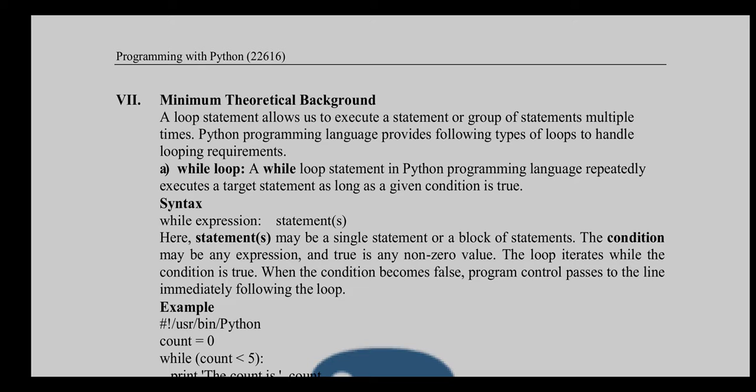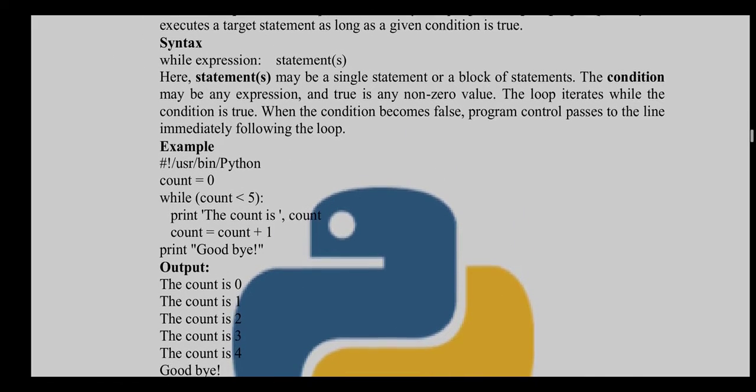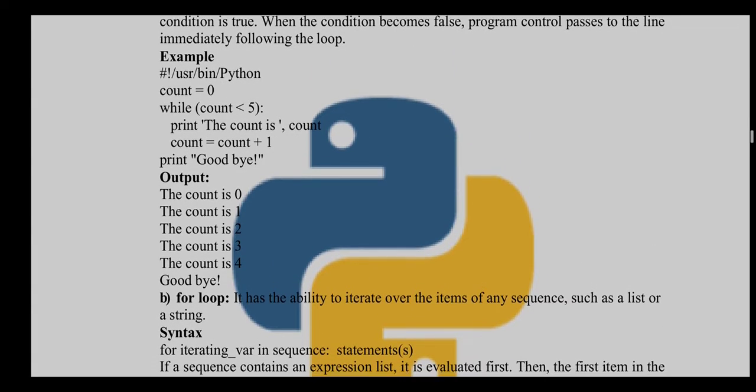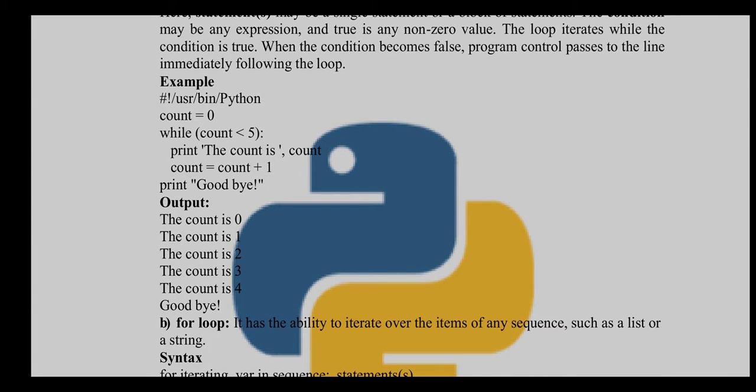So we'll see the example. Here we have specified one counter. We have used a count variable and we are setting it to 0, while count is less than 5. So what is our condition for this while loop? Count is less than 5, and it is going to iterate till count is less than 5.